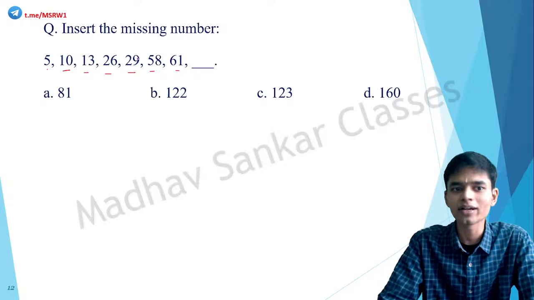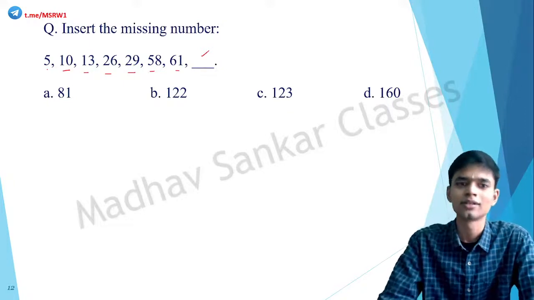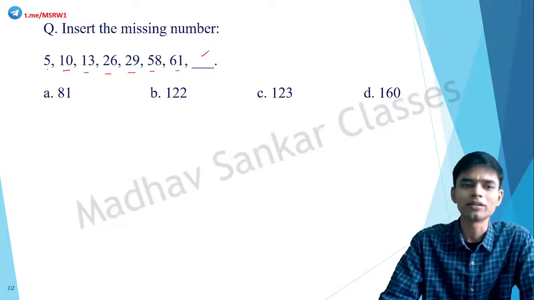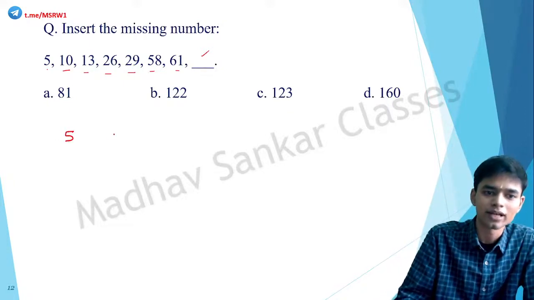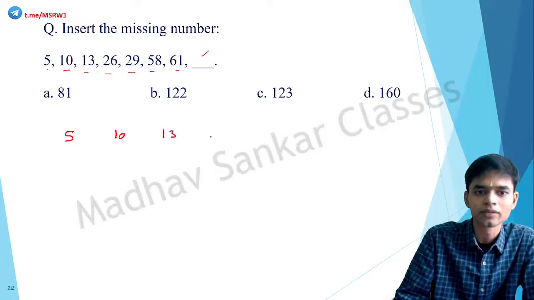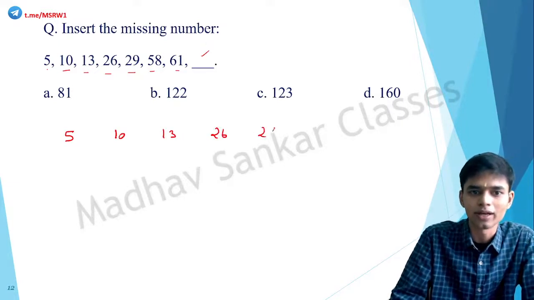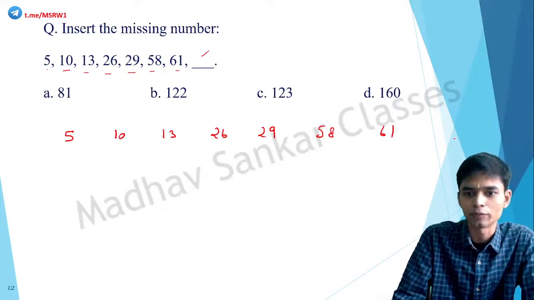So using the given numbers, try to identify a pattern and then find the number that will fit that pattern. That's how you solve this. So what is the relationship between 5, 10, 13, 26, 29, 58, 61? And what would be the next number?